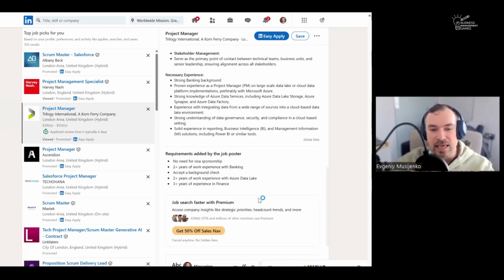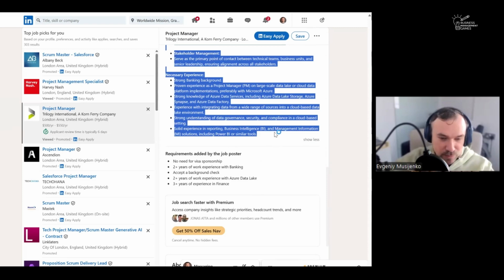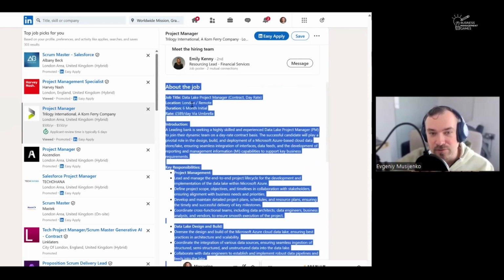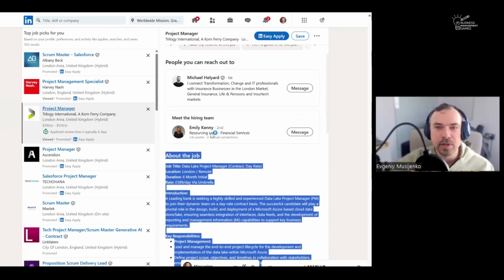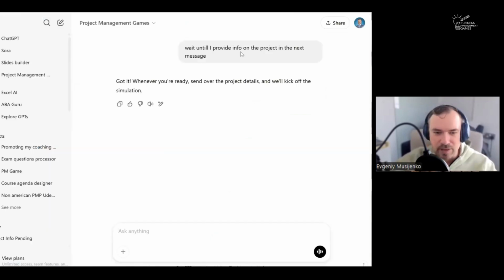I will ask AI to generate this specific project based on the information that is given on the job. And of course, I selected the job that features all this information. So please generate a project that would fit this position.